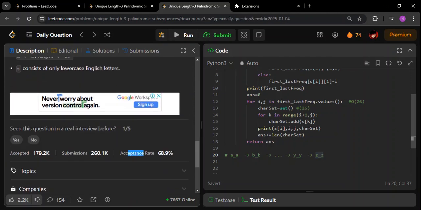The acceptance rate for this is again high, like yesterday's question I just showed you, which has around 50% acceptance rate. This was slightly easier compared to that. As simple as that.